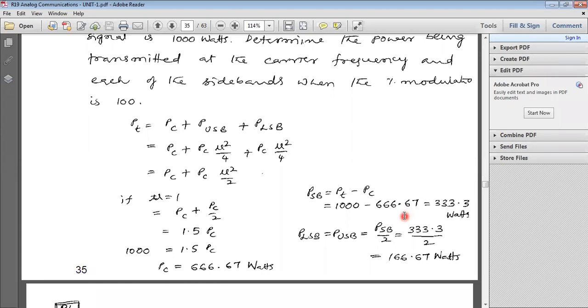If we want to calculate individually, that is LSB power and USB power, what is the formula? PSB by 2. So in both sidebands we have 333.3 watts, then for a single sideband it becomes PSB by 2, which is equal to 333.3 by 2. Now what is the value? 166.67 watts. This is the power in a single sideband, that is either USB or LSB.